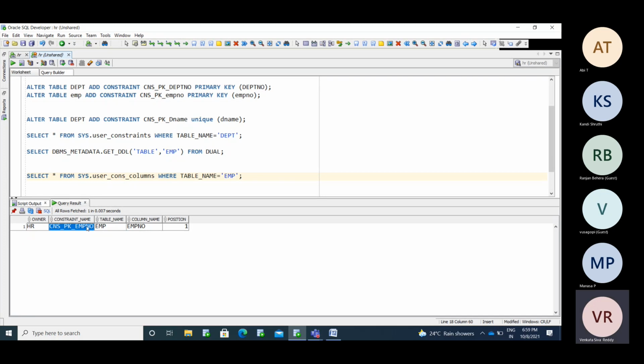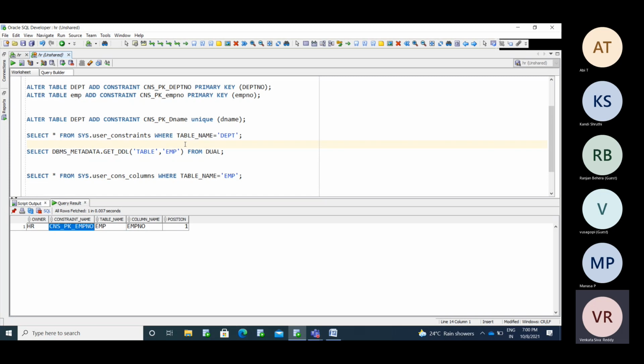If you provide your own name for the constraint, that name will be visible to you. If you haven't provided a name, the system will generate some name automatically, and that system defined name will be shown to you for that particular constraint.